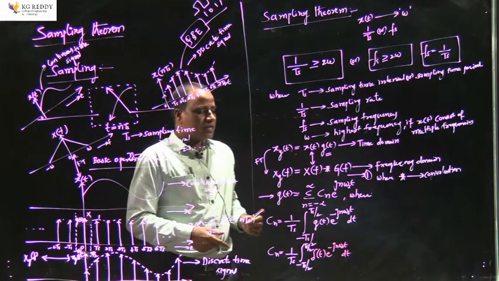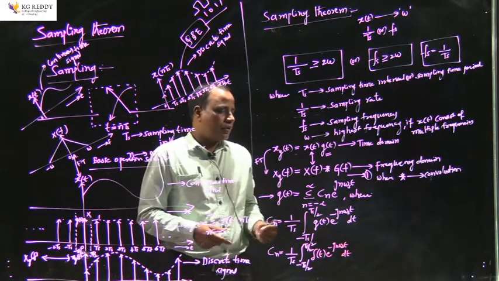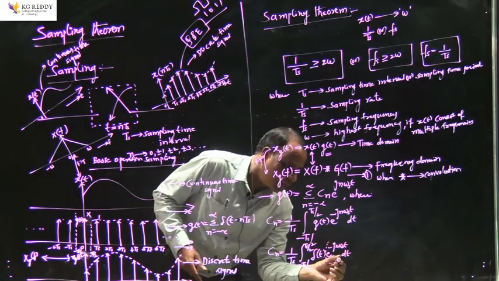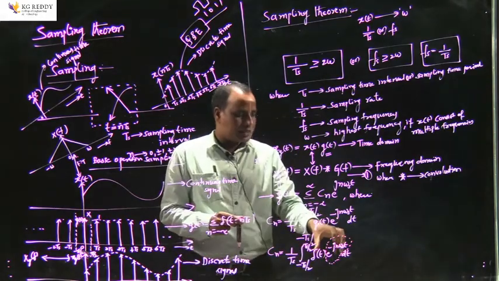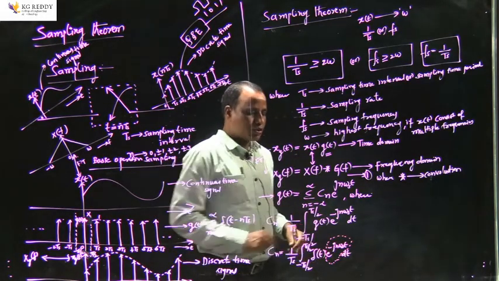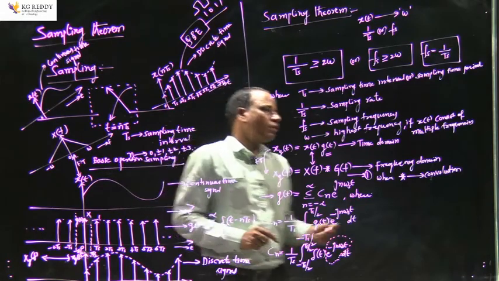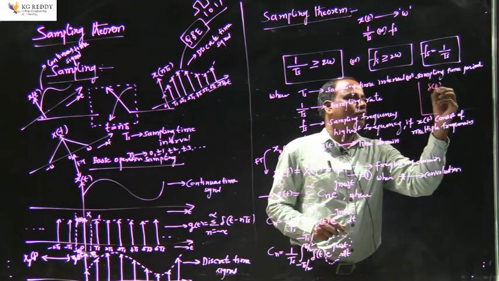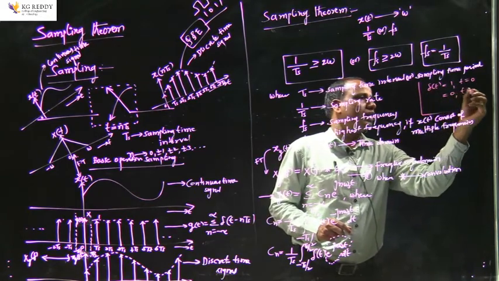Now, based on the impulse function properties, if any arbitrary signal multiplies with an impulse function, it gives you the signal itself at t equal to 0. Del of t is equal to 1 when t is equal to 0, and it is 0 when t is not equal to 0.